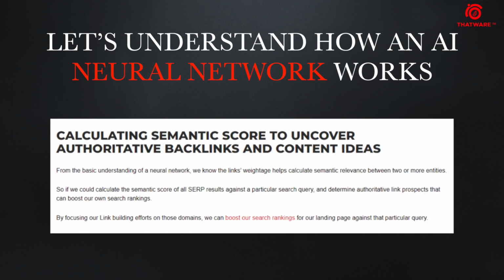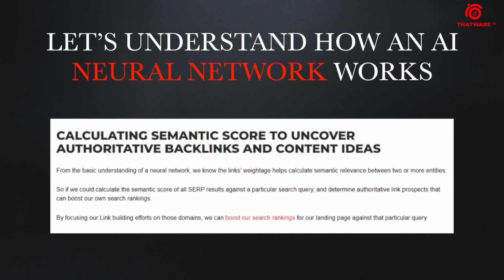Now let us understand how this can actually help us with SEO. From the basic understanding of a neural network, we know that the link's weightage helps to calculate the semantic relevance between two or more entities. So if we could calculate the semantic score of all the SERP results against a particular query and determine the authoritative link prospects, which can boost our search ranking, by focusing our link building on those domains, we can boost our search rankings for our landing page against a particular query.